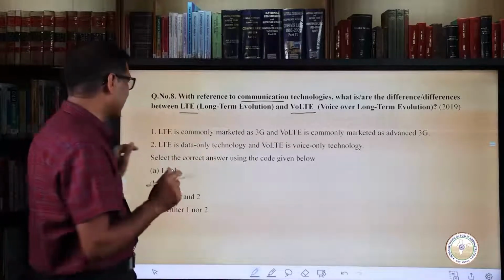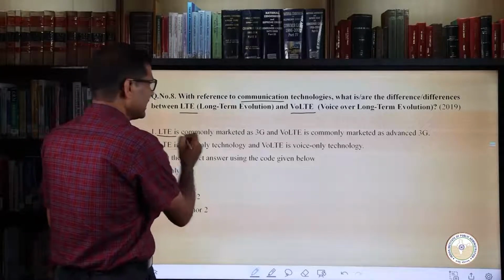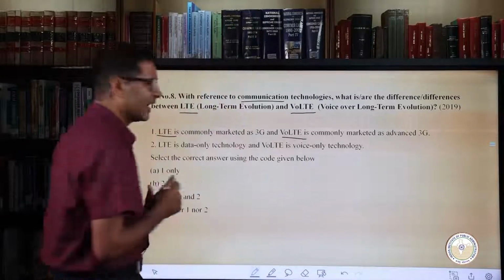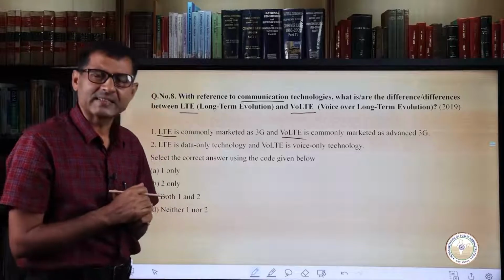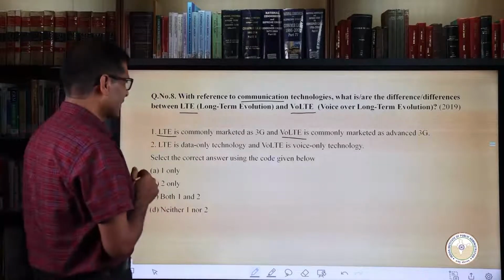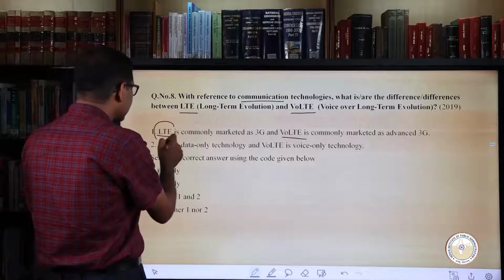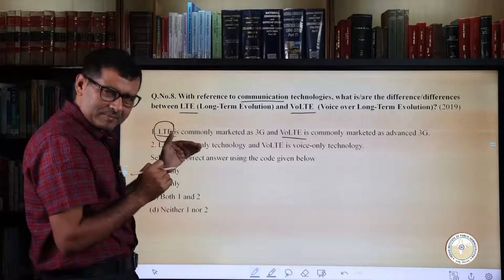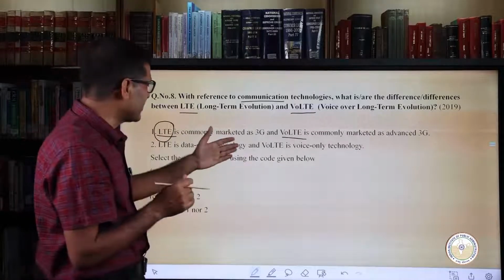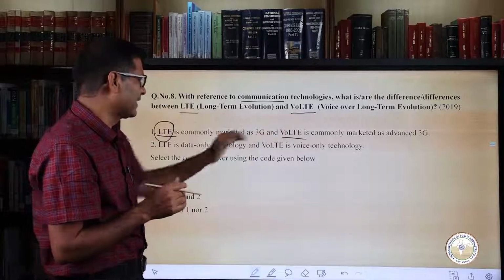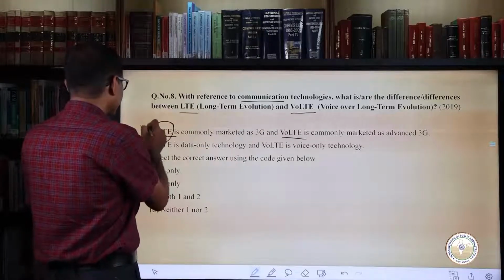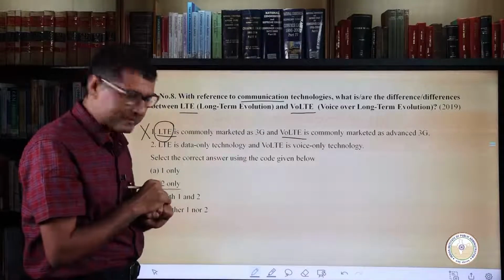As a matter of fact, LTE and VoLTE are commonly marketed as 4G. Though LTE is a little backward in terms of improvement in sharp contrast with VoLTE, so this is an incorrect answer.